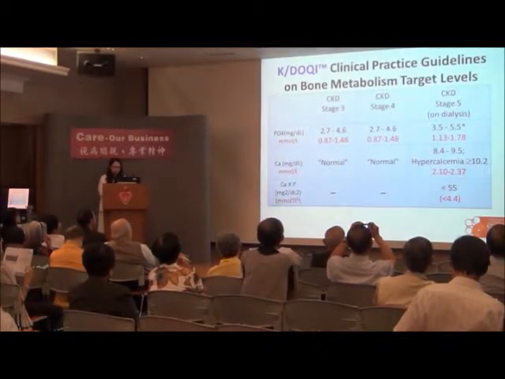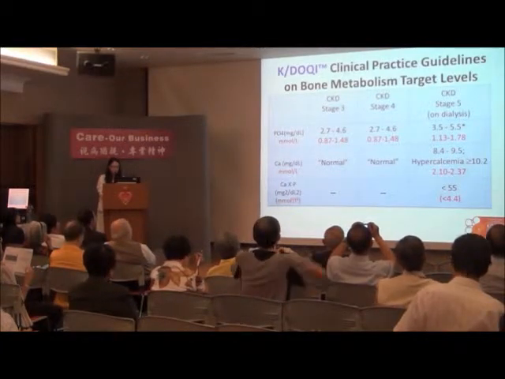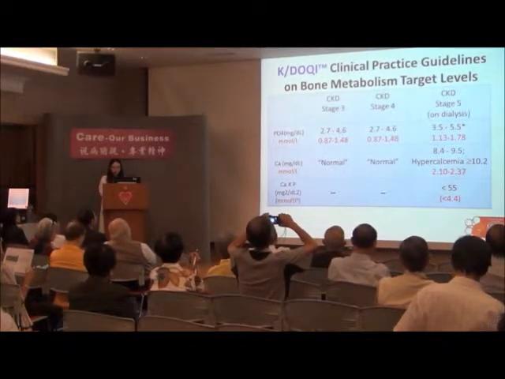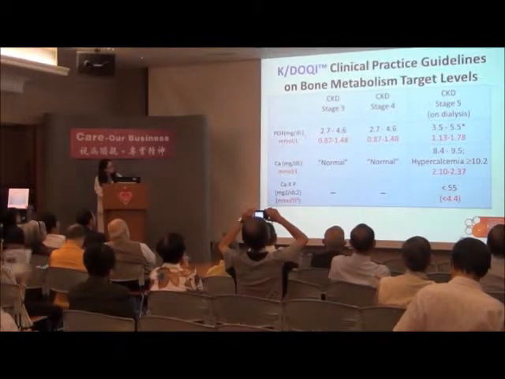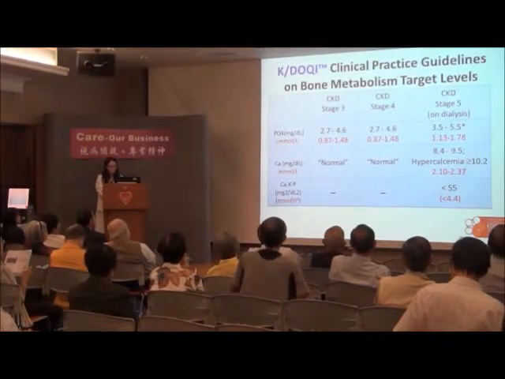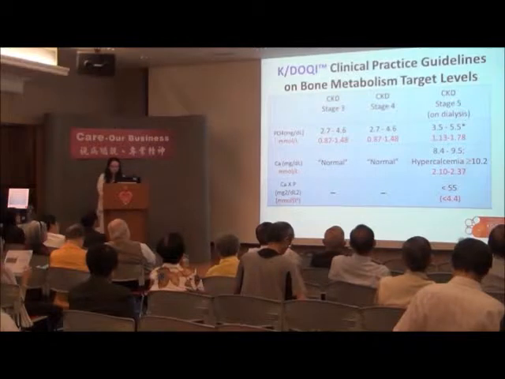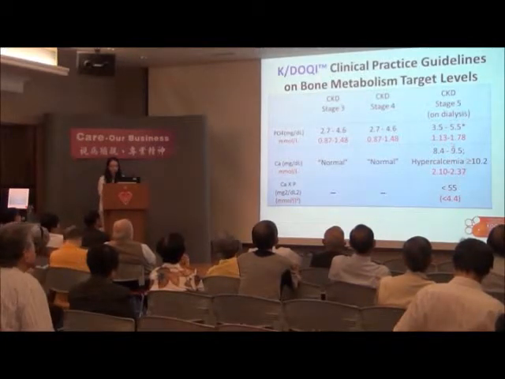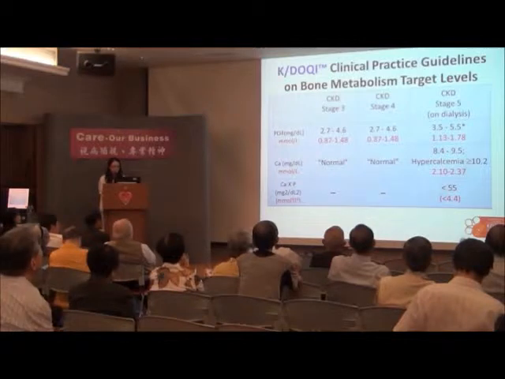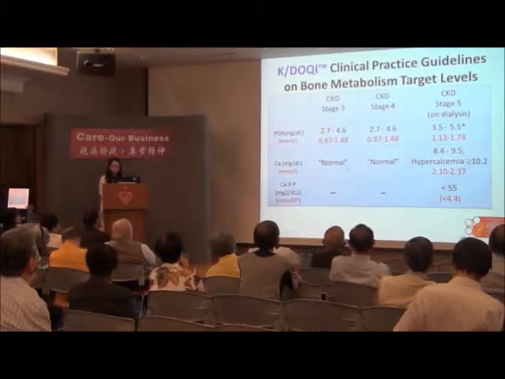And this is the KDOQI guideline recommendation about the target range of the calcium and phosphate levels. The one on top, in black, is in the unit of milligrams per deciliter, and in our hospital we are using millimoles per liter. Therefore, I also provide the reference range here. For those patients with stage 5 disease who are on dialysis, they recommend the phosphate level be kept around 1.13 to 1.78, and they did not give a specific absolute range for calcium, but they suggest keeping it within the normal range.